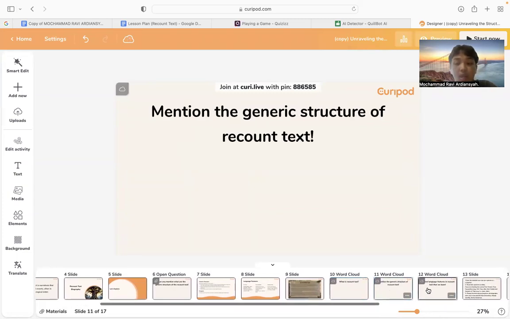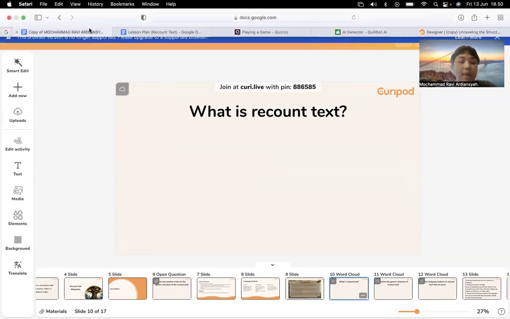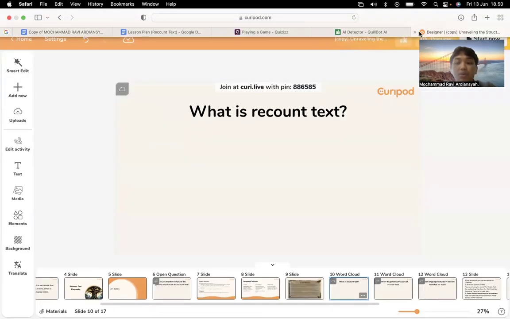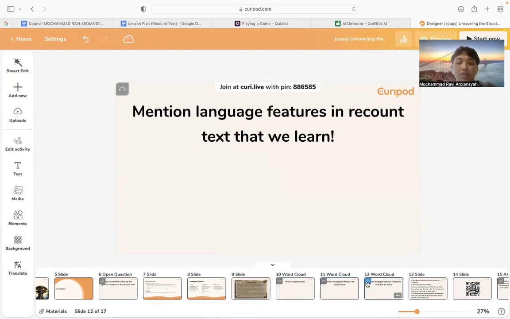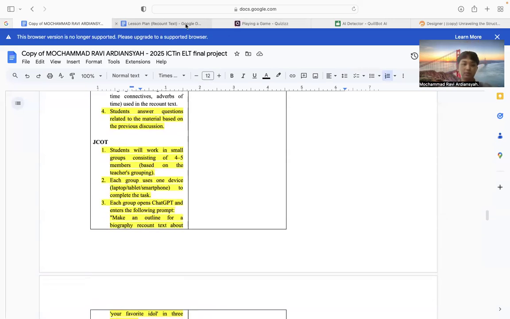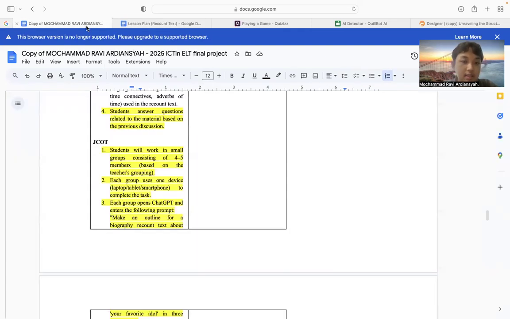So actually at first we used Quizlet, but our feedback was that many students had trouble scanning the barcode. So I decided to use only one media, which is QReport, to ask the students questions about the material that they already learned together. And then next we move to the GCOT part. So I revised all this GCOT part using this.